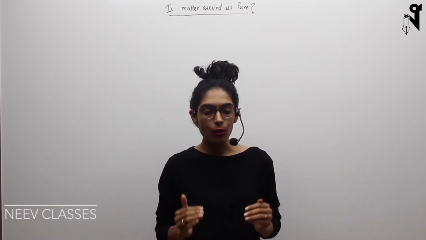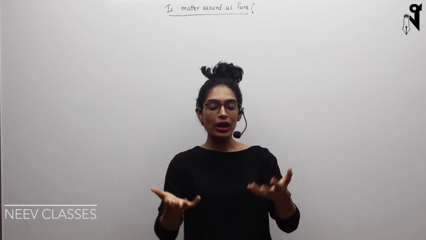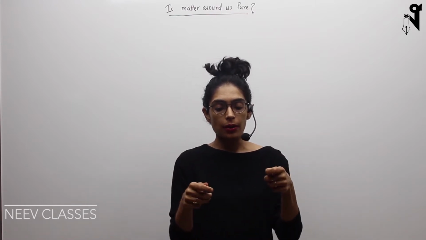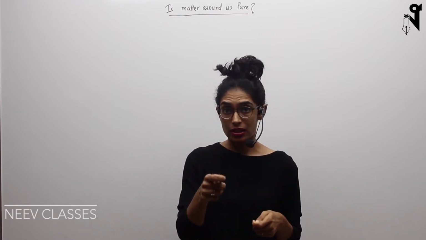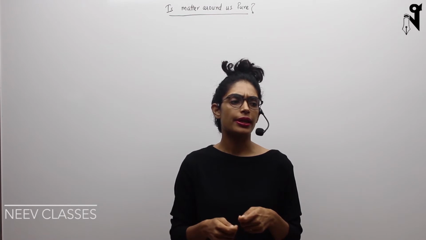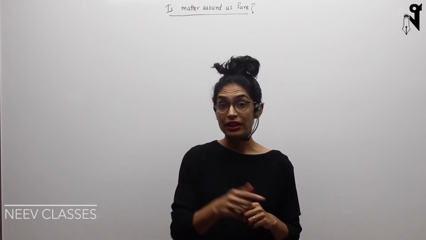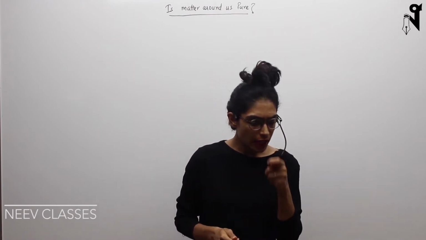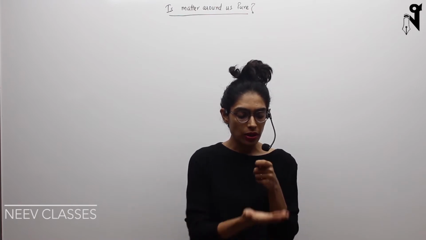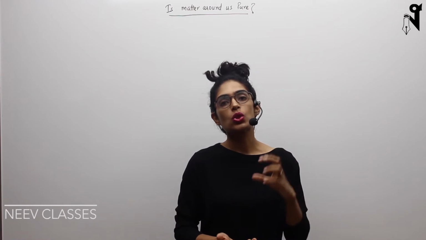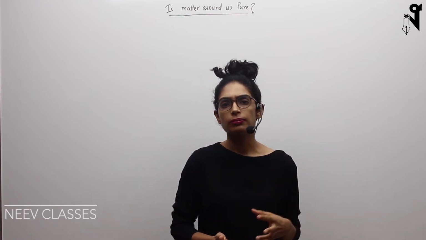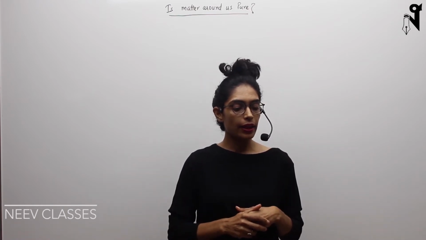Now if we take an observation lens, a magnifying glass, and look at that matter under it, what will you observe? If you take salt or sugar and observe it, you will find small granules.